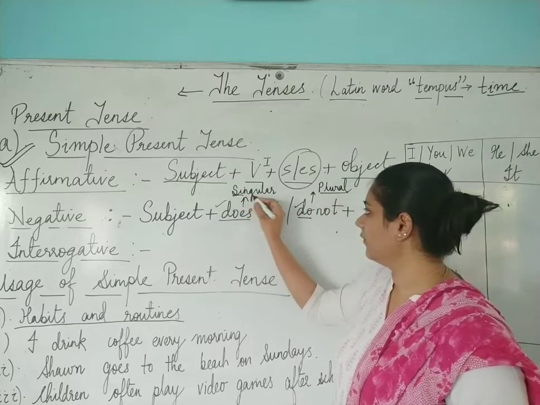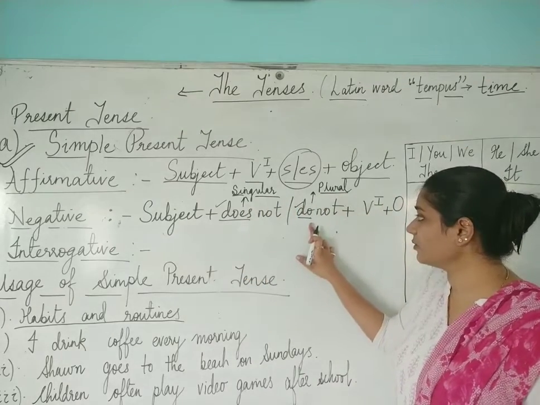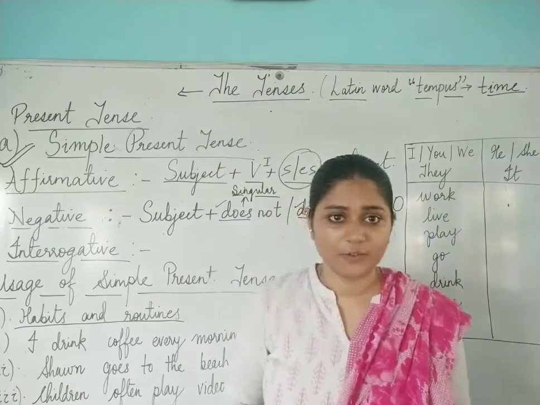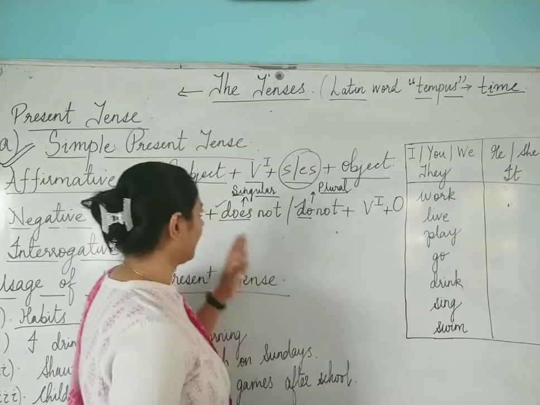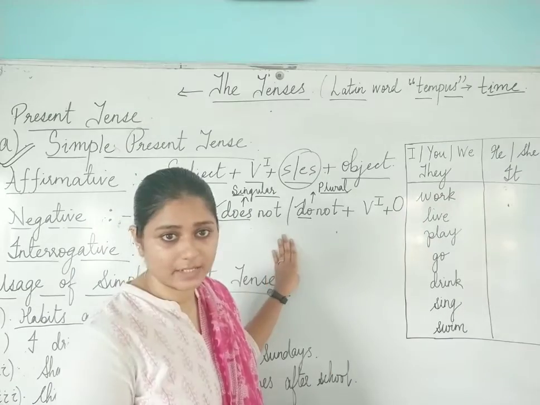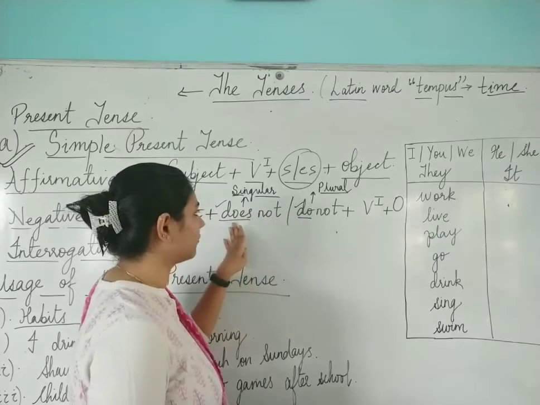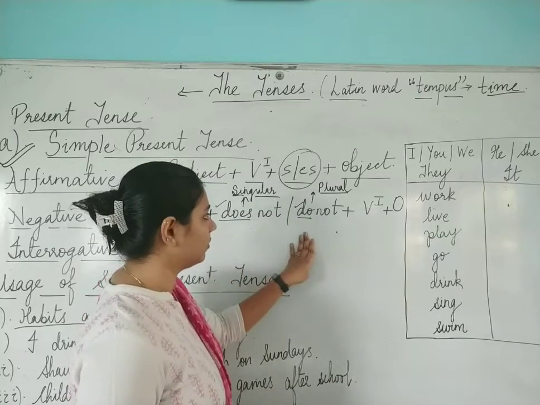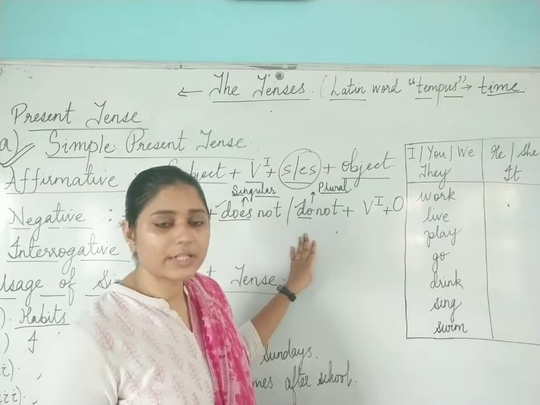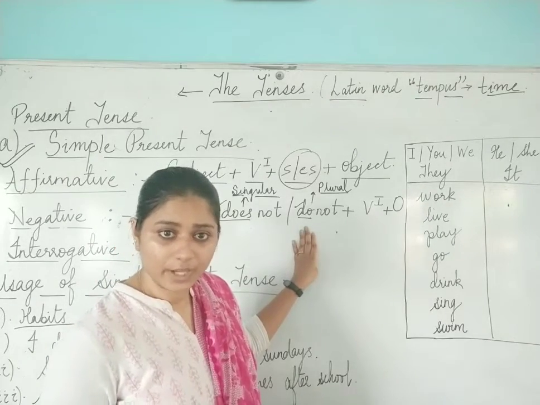Okay, this is clear. When your subject is singular, you have to use which auxiliary verb? Does. If your subject is plural, you have to use which auxiliary verb? Do. See, I am teaching you very basic things which you already know. But still, these things play a very vital role when you are framing sentences, because children generally get confused about where they have to use does, where they have to use do, and why they are using does and do, why not did, or why not some other auxiliary verb like has or have. Because in simple present tense we have to use only does and do. I hope this is clear to everyone.